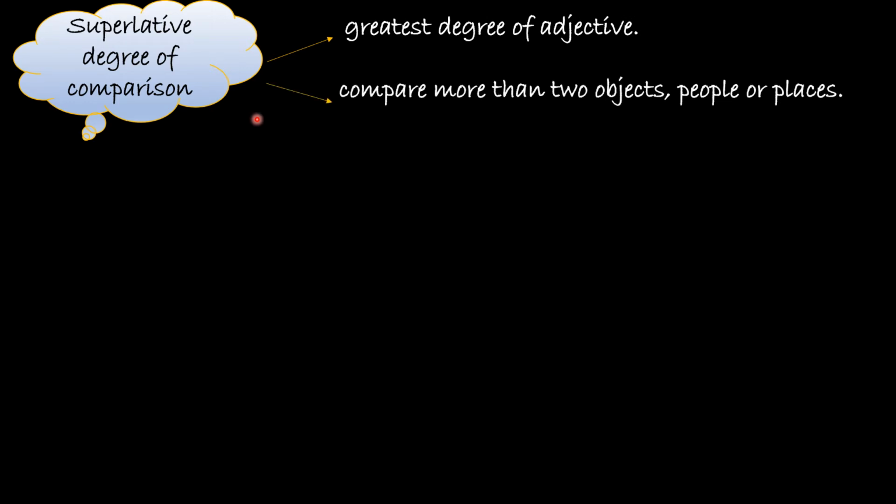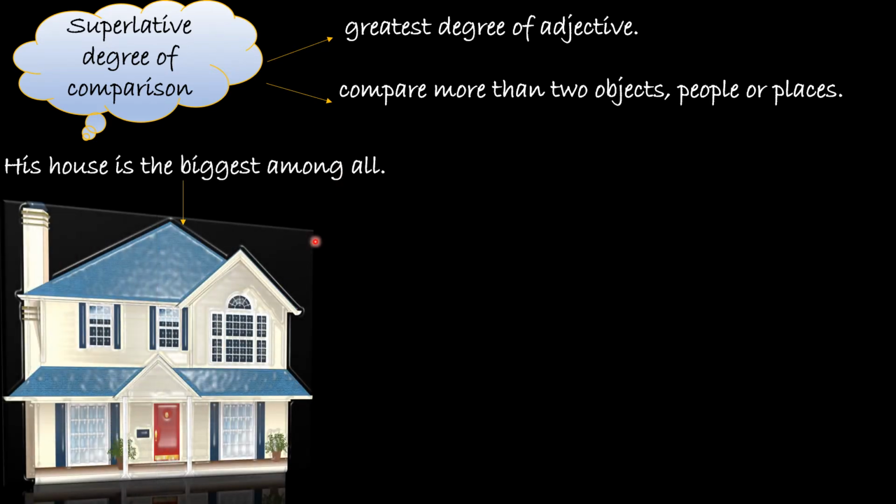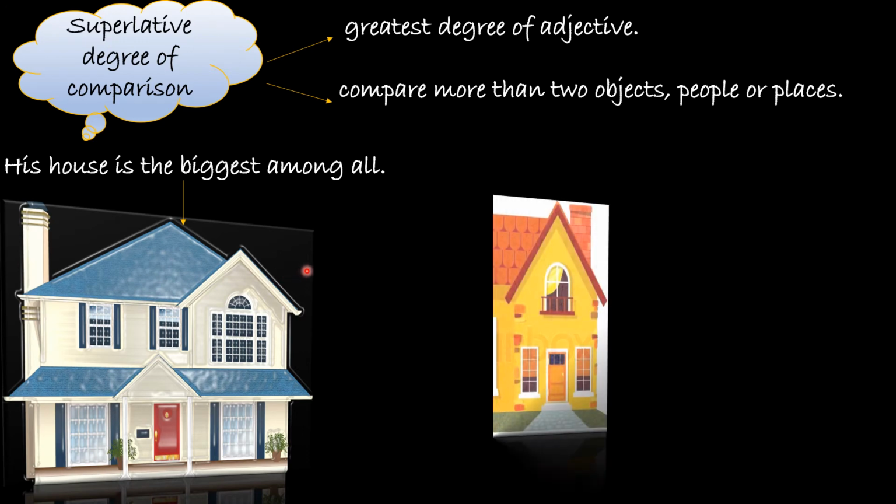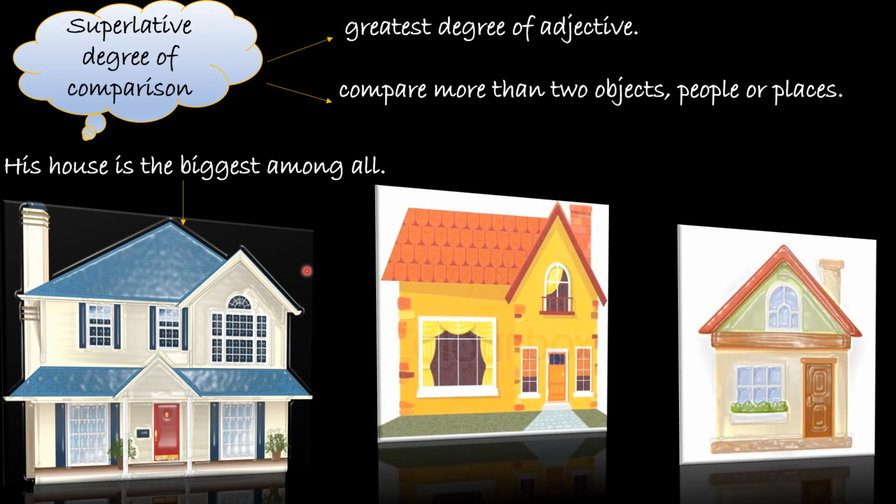So students, now learn about superlative degree of comparison. This is the greatest degree of adjective. And in this we compare more than two objects, people or places. For example, his house is the biggest among all. Now this is the picture of the second house and third. So now we are comparing three houses, that means more than two. This is big, this is bigger, and this house is biggest among all. So this is superlative degree of comparison.